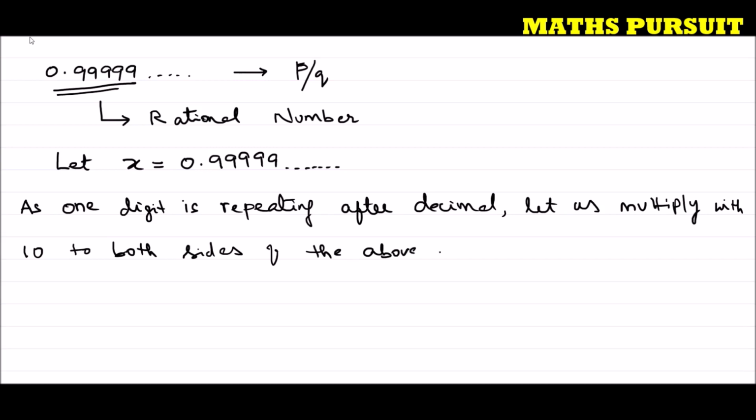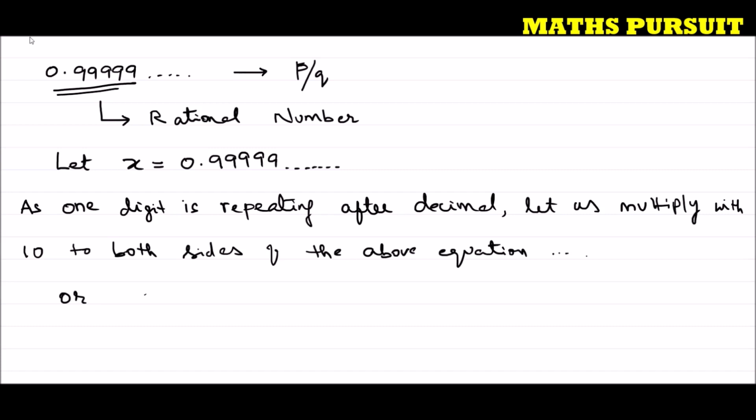The equation is x is equal to 0.99999. As one digit is repeating, we are going to multiply 10 to both sides of the above equation. If 2 digits would have repeated, we would have multiplied by 100. If 3, we would have multiplied it with 1000.